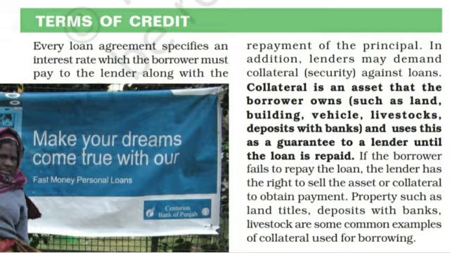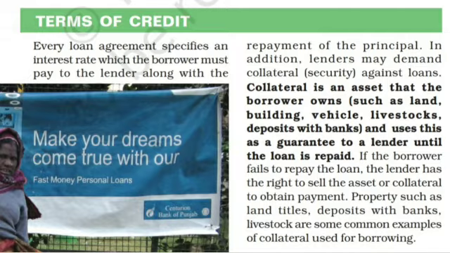So the lender demands collateral from the borrower as a guarantee for what? Until the loan is repaid. So what is collateral? Collateral is an asset that the borrower owns and it is used as a guarantee to the lender until the loan is repaid. So why is the lender demanding collateral? If the borrower fails to repay the loan, the lender has the right to sell the asset or collateral to obtain payment.